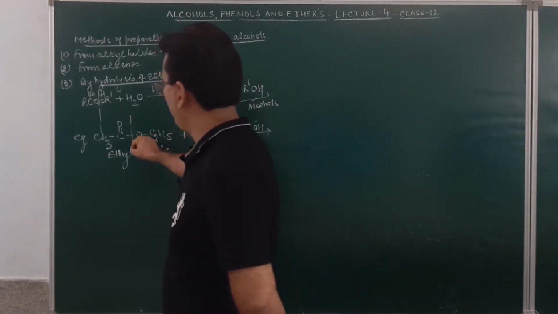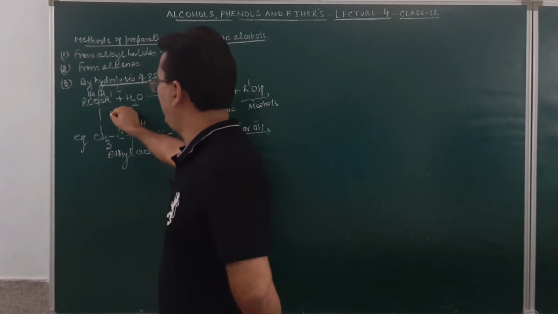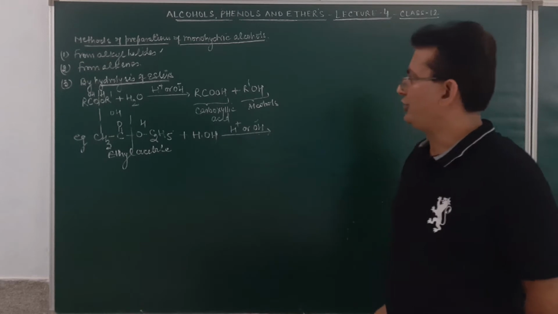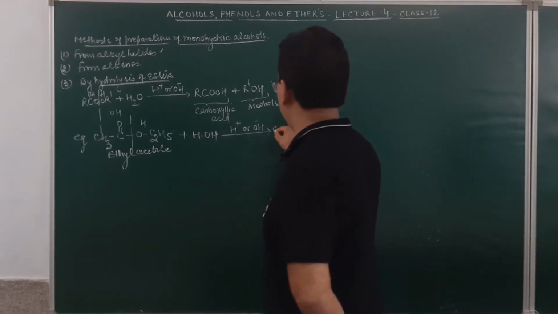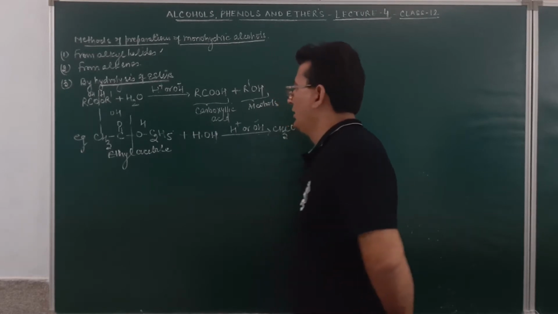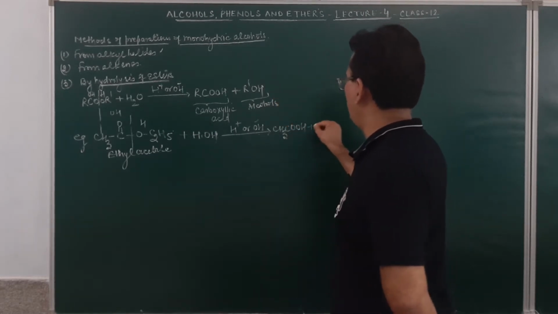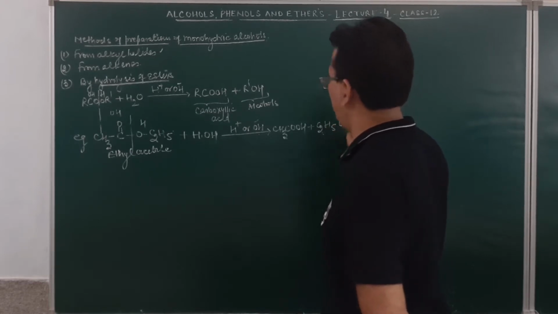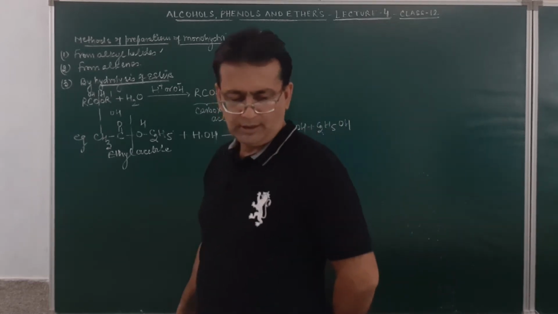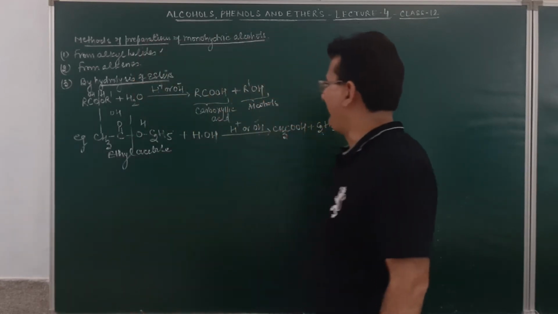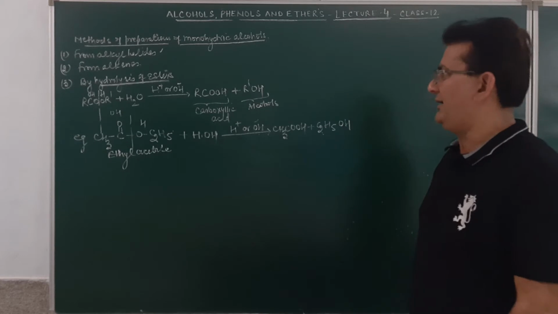It will result in the formation of alcohol and carboxylic acid. I hope you have been understanding this. So it will result in the formation of acetic acid and ethyl alcohol will be given out. The product obtained will be acetic acid and ethyl alcohol. Am I clear? The hydrolysis may occur in the presence of acid or alkali.